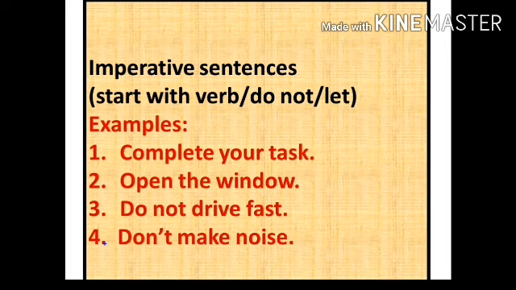And another thing is that these kinds of imperative sentences we can always make with the second personal pronoun; you is the second personal pronoun. But if I want to make imperative sentences with the help of the first personal pronoun or third personal pronoun, is it possible?